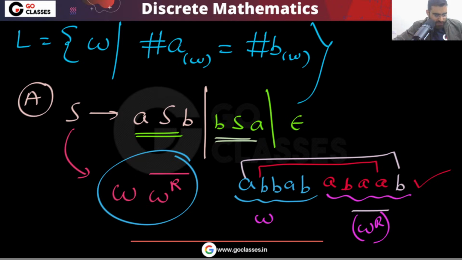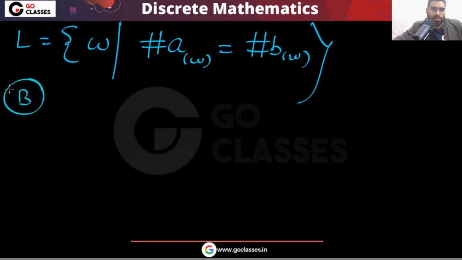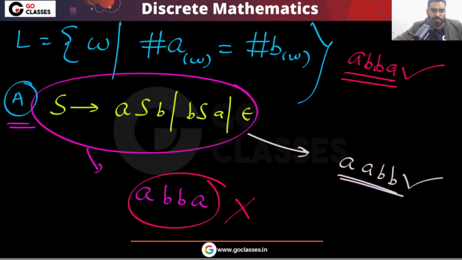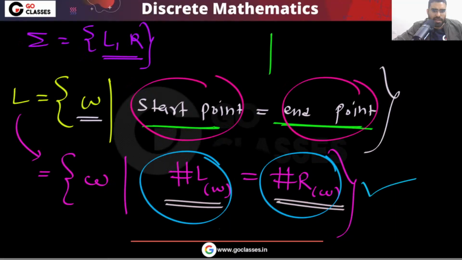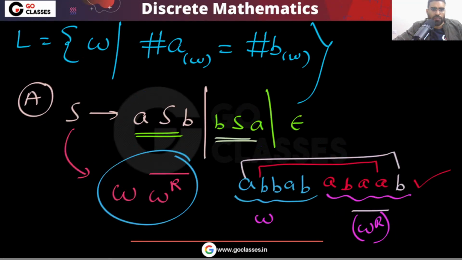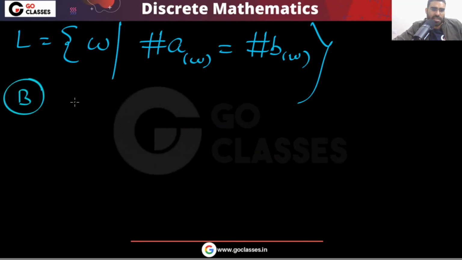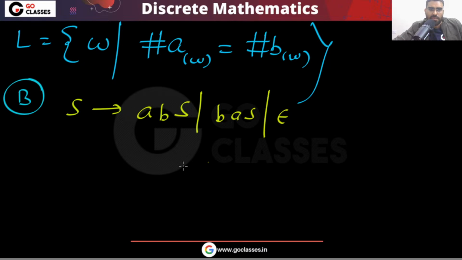Okay, so this is definitely not the answer. What about option B? What is option B saying? That is saying LRS, RLS. Option B is saying that S generates ABS, BAS.